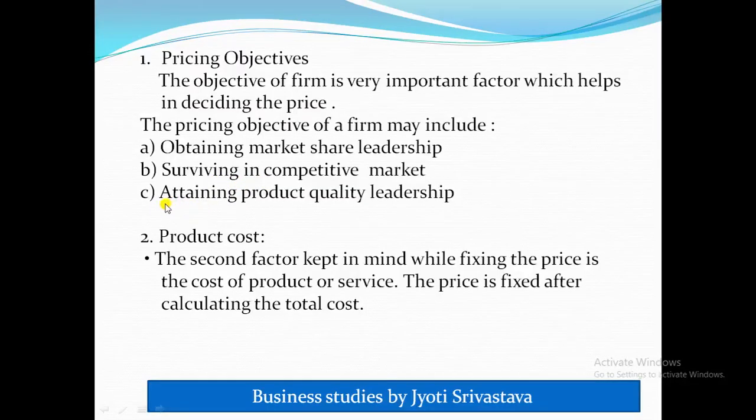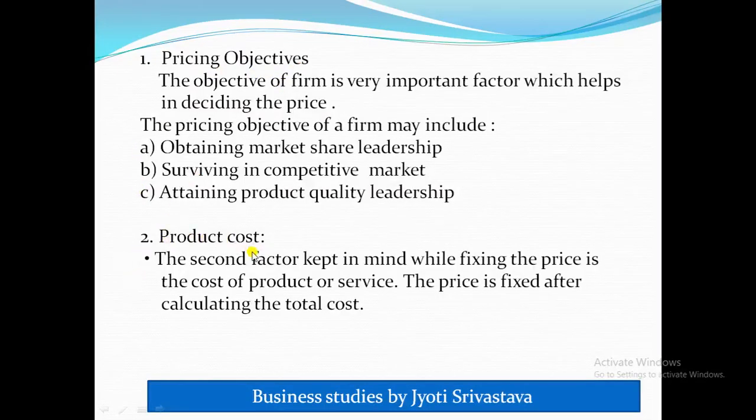If suppose the objective is attaining product quality leadership, means I want the quality of my product to be of A1 quality, where there is no other product of this quality, then in this case generally high prices are charged to cover the cost, because there is a high cost of research and development done. So for the high quality the prices will be high. So depending on these three factors the pricing objective is decided.